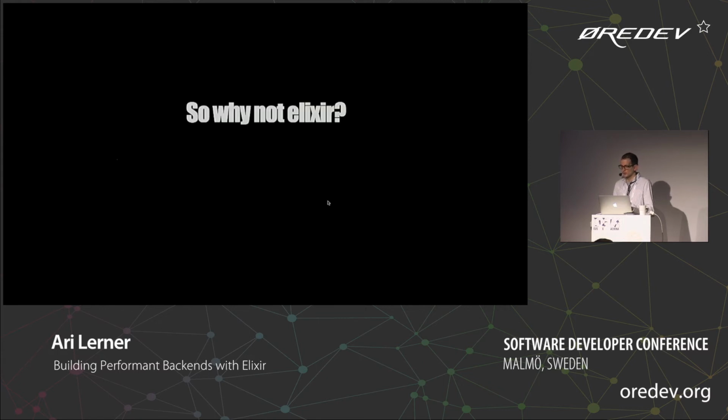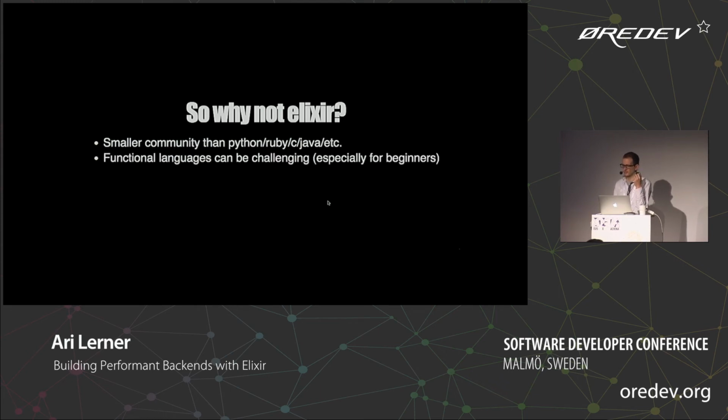So before we finish and I take any questions, why would you not use Elixir? Is always a question I feel like I need to answer. Well, the community itself is smaller than a lot of other ones. The Java community is ginormous. Python, C, it's really easy to find a Python developer, and it's not so easy to find an Elixir developer. Functional languages themselves can be challenging.